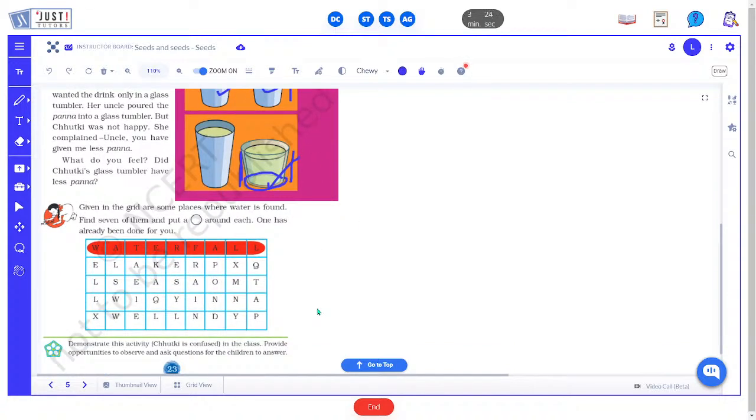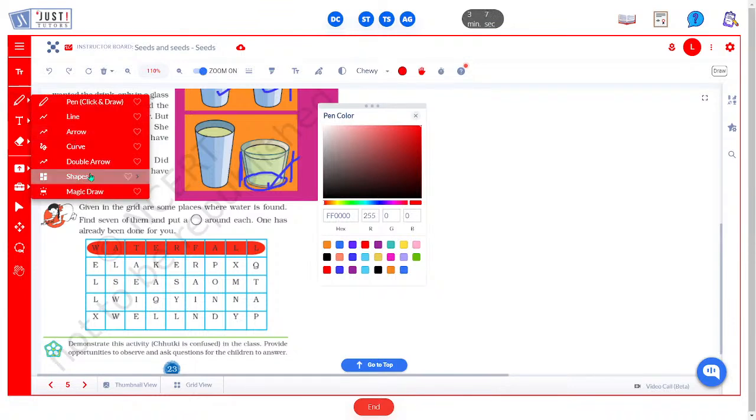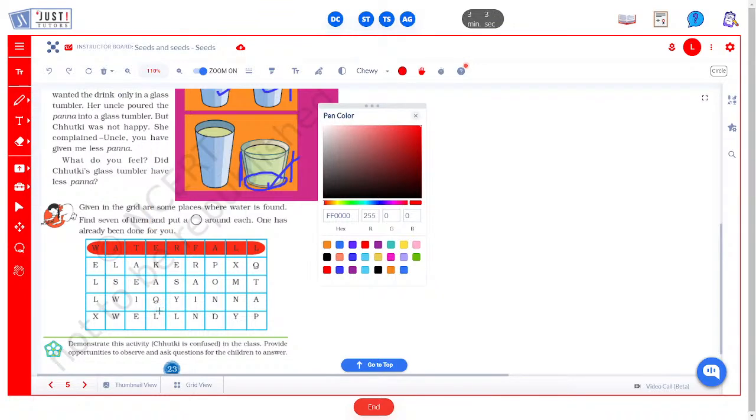Now given in the grid are some places where water is found. Find 7 of them and put a circle around each. One has been done for us. So let's use the circle tool to circle the names of the places where we find water.